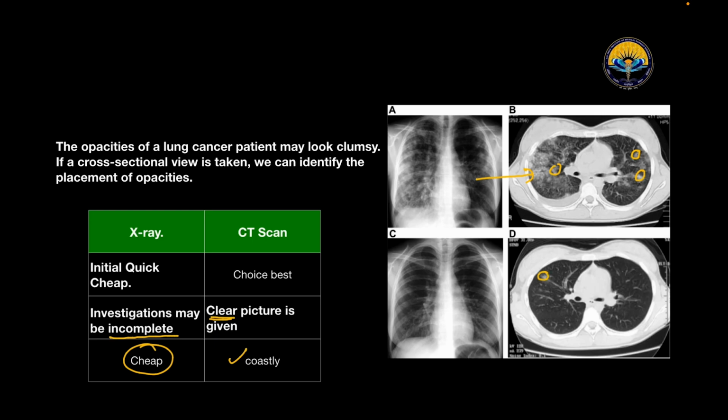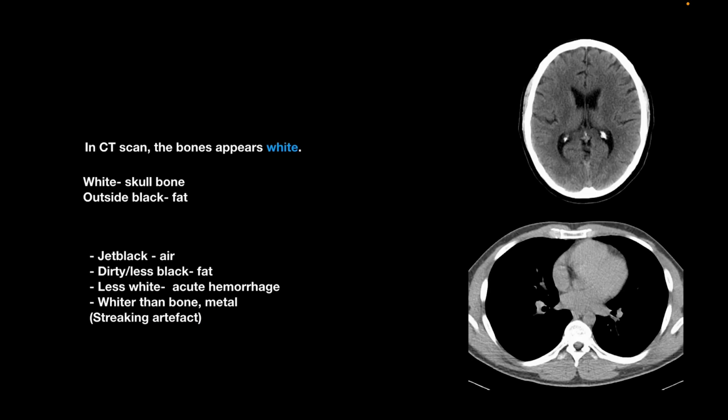In CT scan, bones appear white. Look over here, the bones appear white. Look over here, why is this black? Yes, because of air. So air appears black, jet black. Dirty or less black than air is fat, while a bit less white means acute hemorrhage, or whiter than the bone, so it is metal. It is because of the streaking artifact.